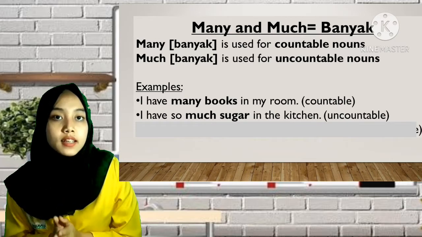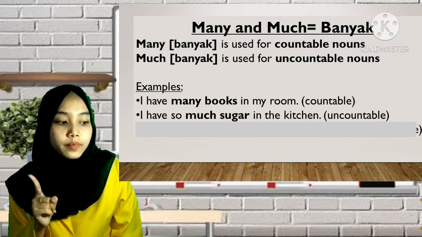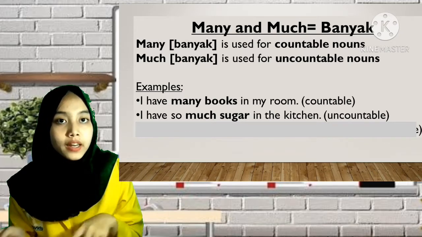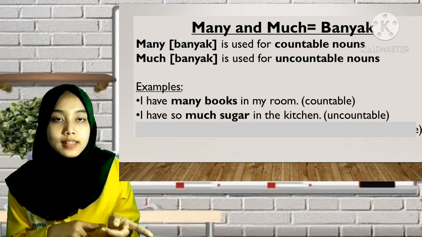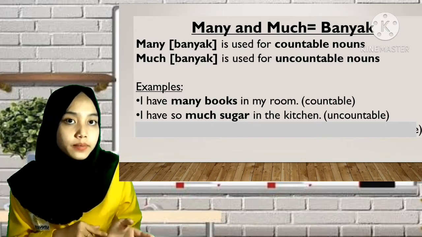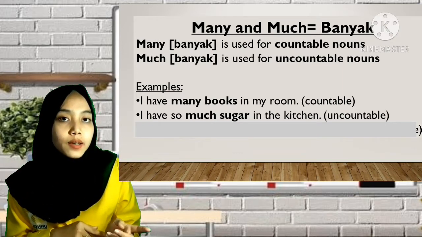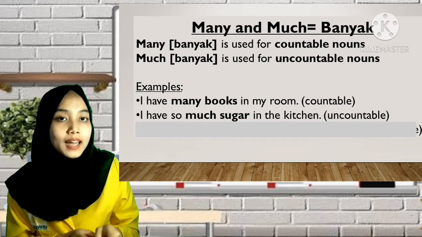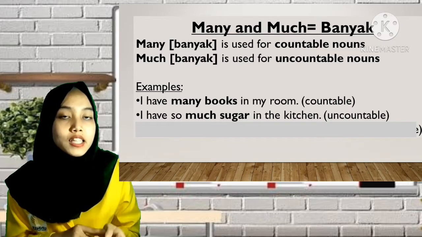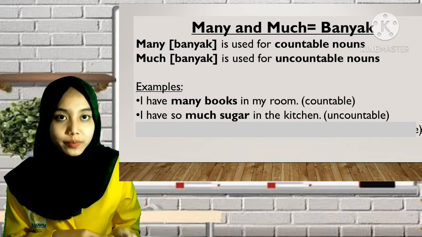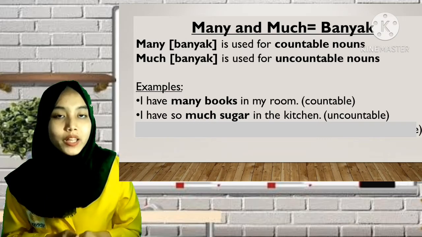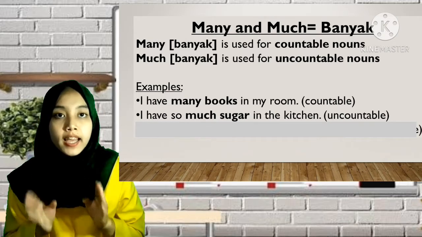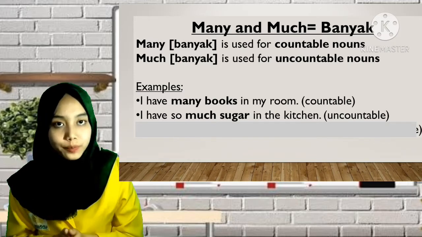The examples: 1. I have many books in my room. Many books. Are books countable or uncountable? Great. Books is countable. Buku merupakan countable noun, so do we use many or much? We use many, so the answer is I have many books in my room.